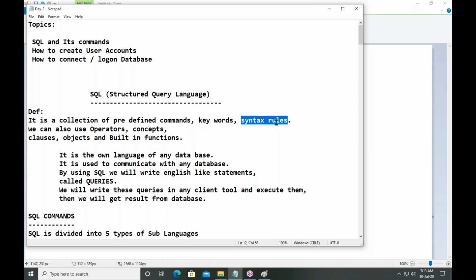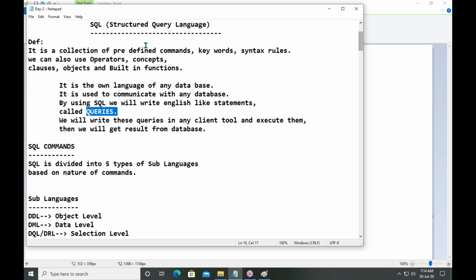Along with these components, we have operators, concepts, objects, classes, and functions. Everything we will learn under SQL. By using SQL, you are writing statements. Those statements are known as queries. Now, what are the SQL commands we have?